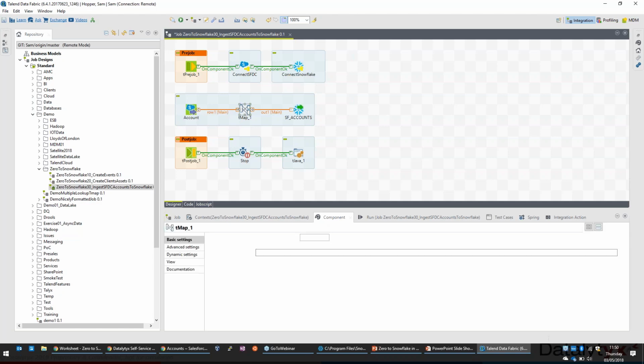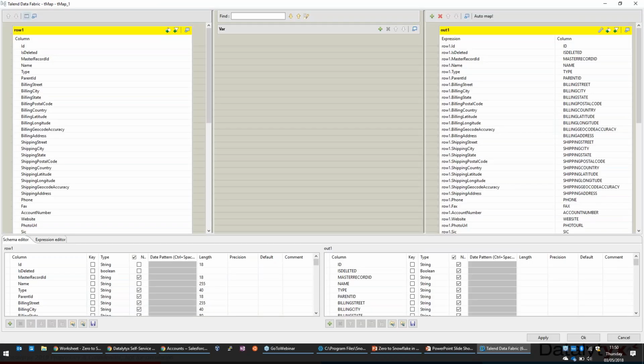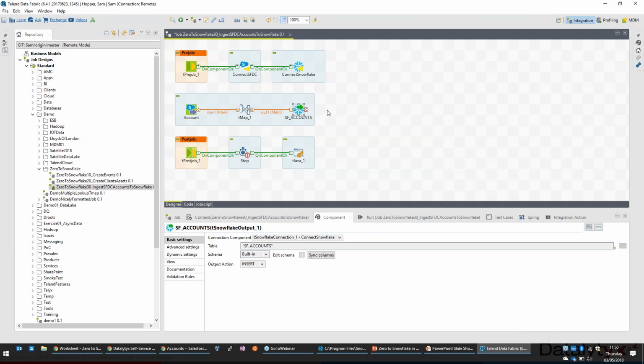The mapping component here is purely just to make sure the different data types are mapped together properly. There's some slight subtleties between the Salesforce types, Java types, and Snowflake types we need to make sure are mapped, but this just does it implicitly for us. We don't need to override any type mappings or anything. And then we're going to push that into Snowflake. This, by default, does a bulk load, so it's not doing a transactional load. Behind the scenes, this will be building data files and using the PUT command in a very similar fashion to what we did using the SnowSQL command line tool, and then we'll just report on our output.